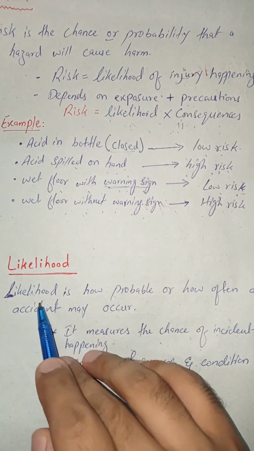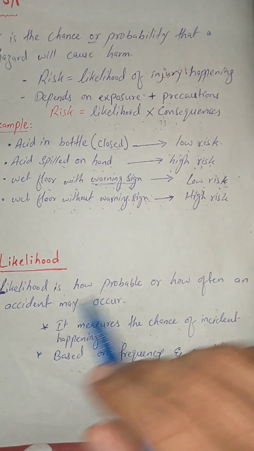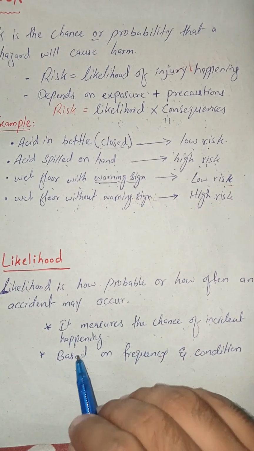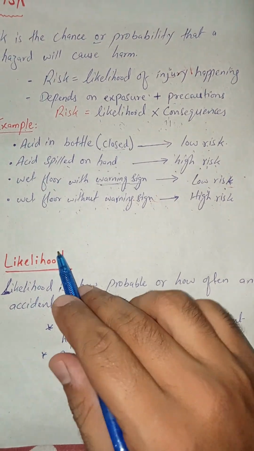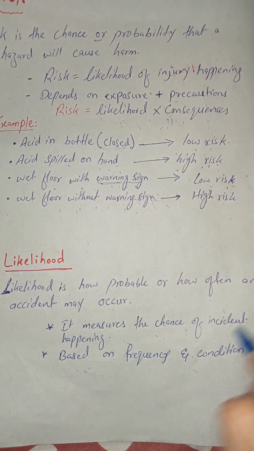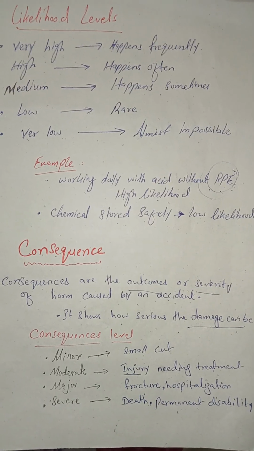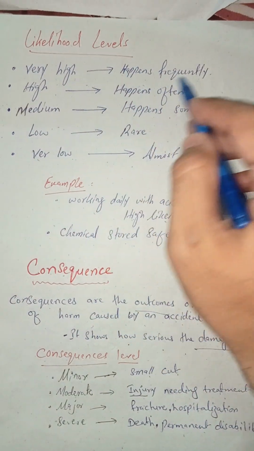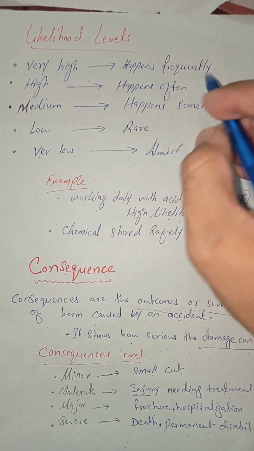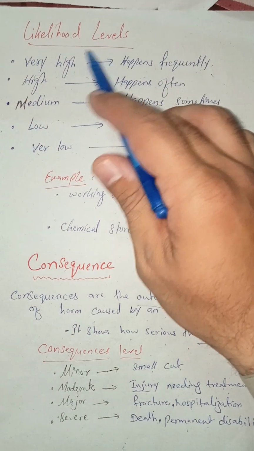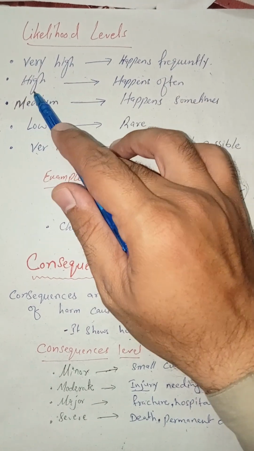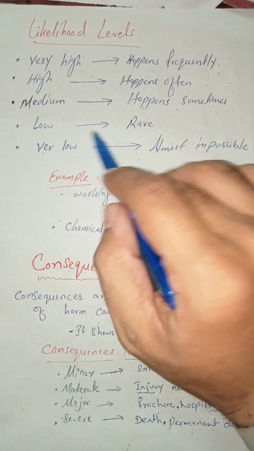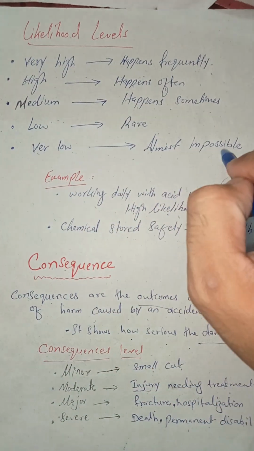What is likelihood? Likelihood is how probable or how often an accident may occur. It measures the chance of an incident happening based on frequency and condition. There are a few levels of likelihood. Very high means it happens frequently. High means it happens often. Medium means it happens sometimes, and low means rare. Very low means almost impossible.